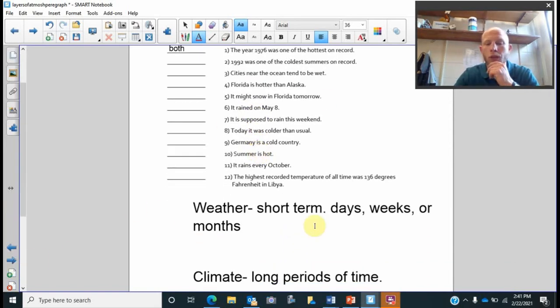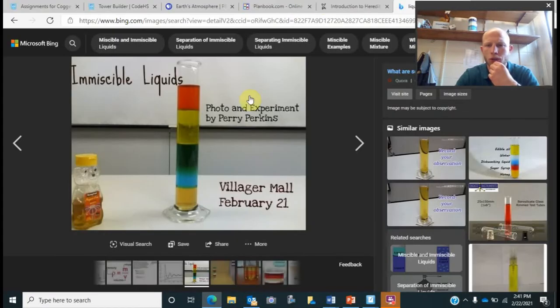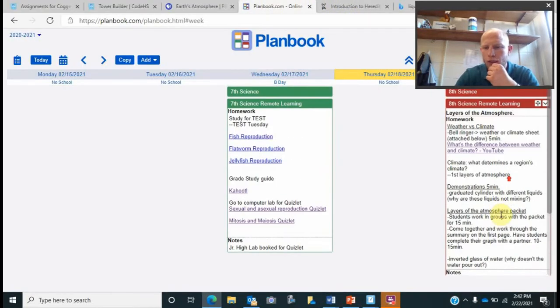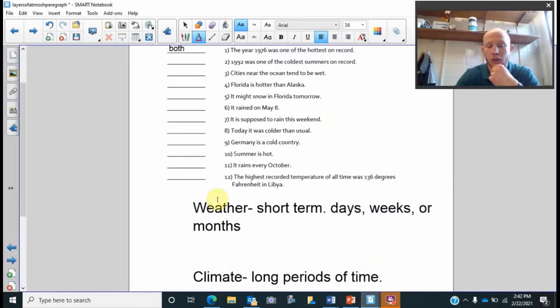When we look at weather and climate, you guys don't have this, but this is a working definition that I have for weather and climate, and it's really pretty simple. I have a video here: What's the difference between weather and climate? You can definitely come up with your own working definition, or that's pretty much where you get this definition from. So I suggest you go and watch that as well.